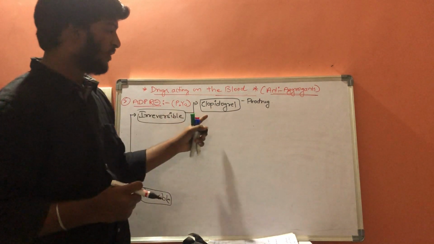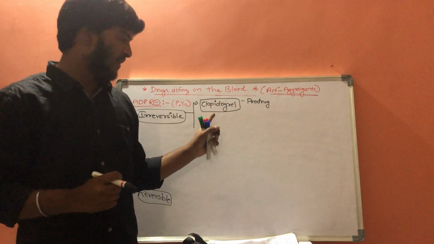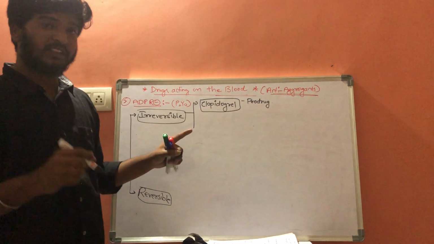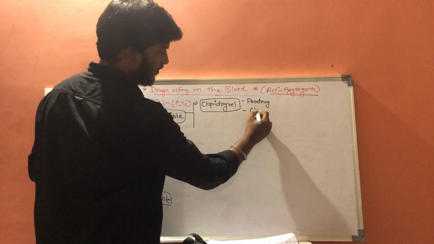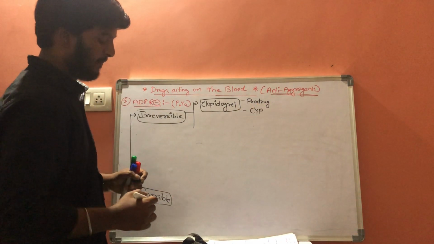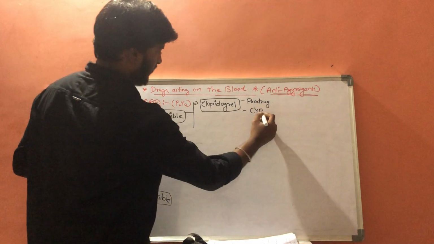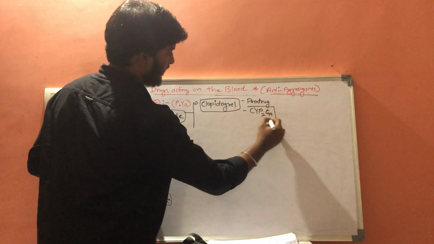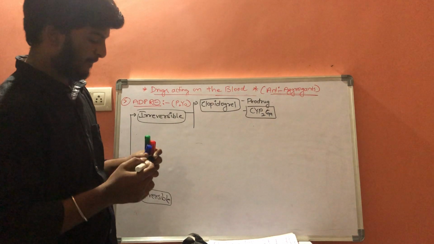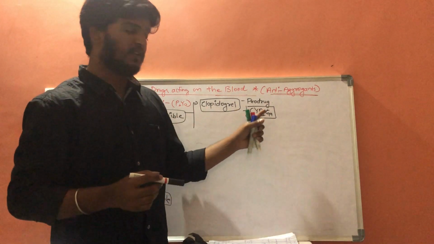Whenever clopidogrel is administered into our body, it will react with a special enzyme called cytochrome P2C19.